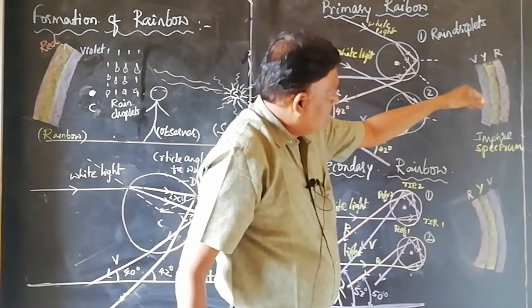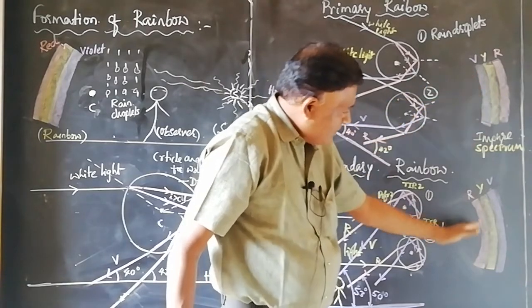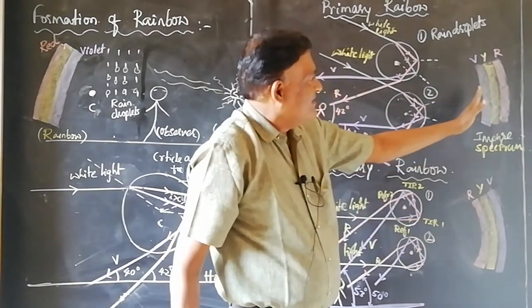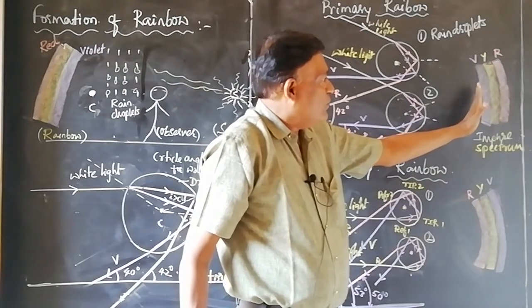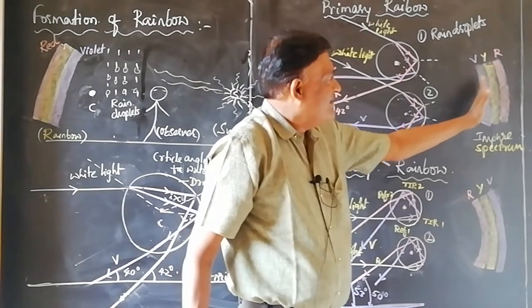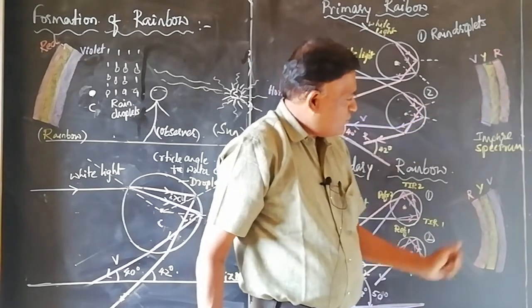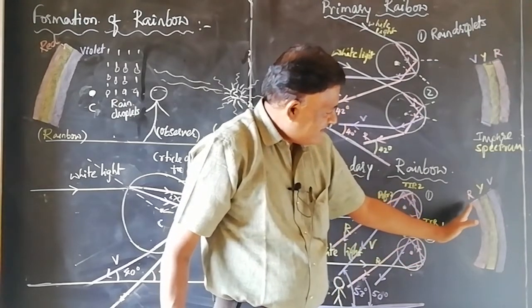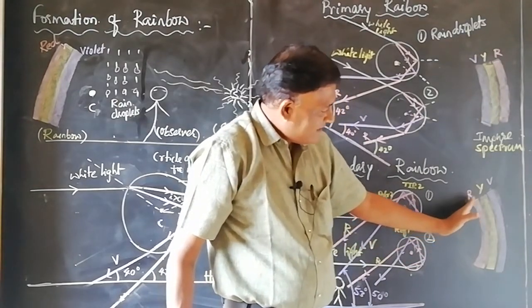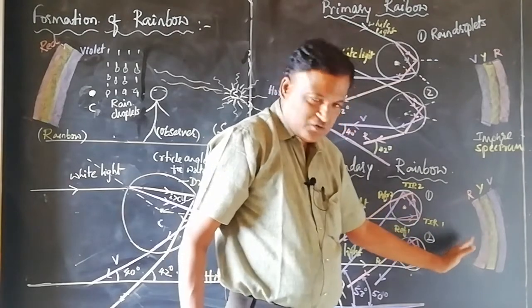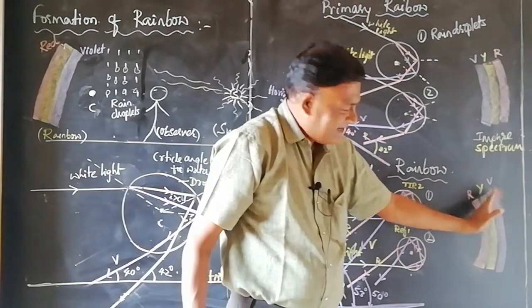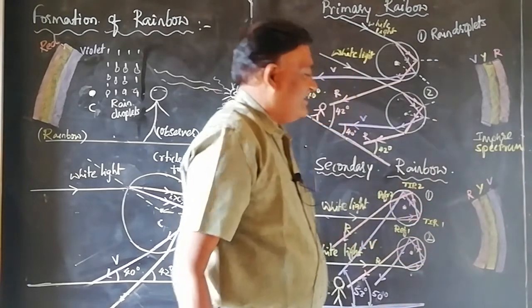The distinction between the primary rainbow and secondary rainbow is like this. Here in the primary rainbow, violet is in the innermost part, red is in the outermost part, whereas in the case of secondary rainbow, the red color falls in the innermost region and violet lies in the outermost region.